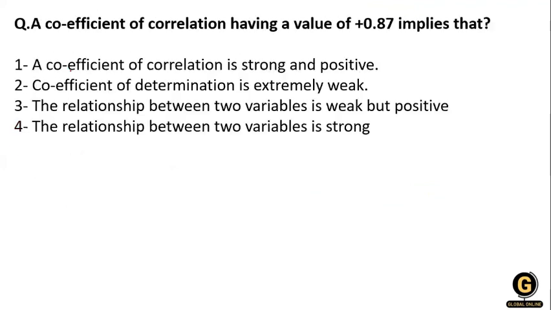Next question. The coefficient of correlation has a positive value of 0.87. So what does this sign show? This sign shows that the relation is positive. So where will we get a positive? Here we will find a positive. Here is extremely weak. No, that is positive. Yes, here we also get a positive. So it is either option A, ma'am, or option number 3, ma'am.